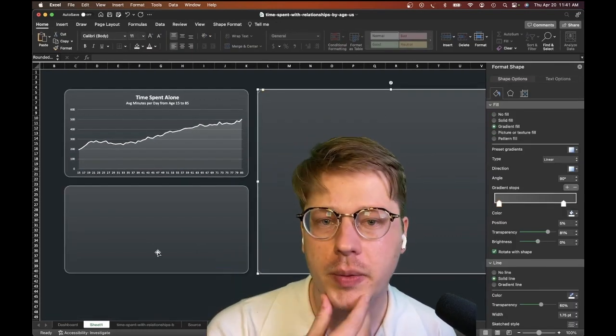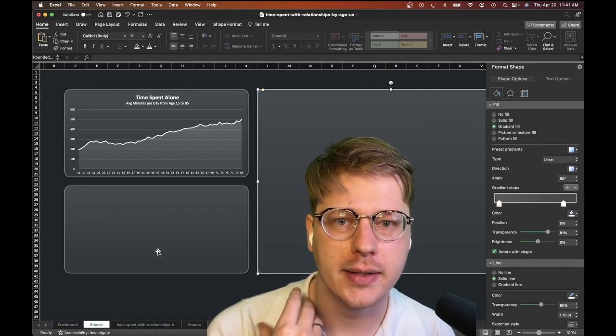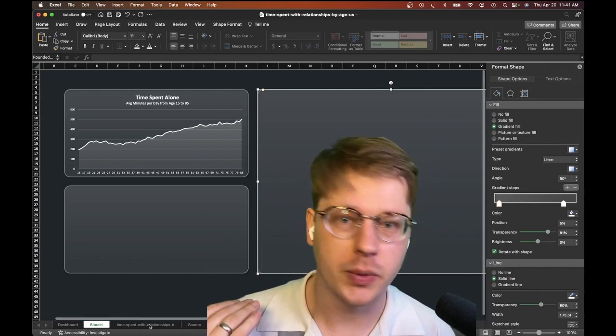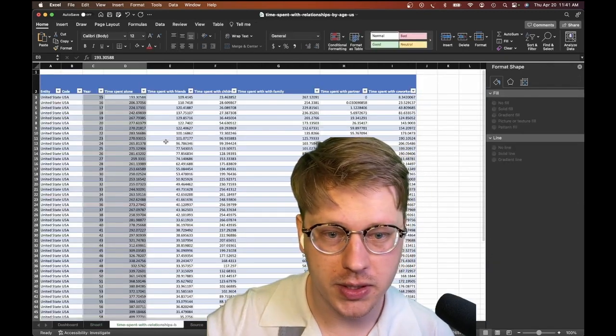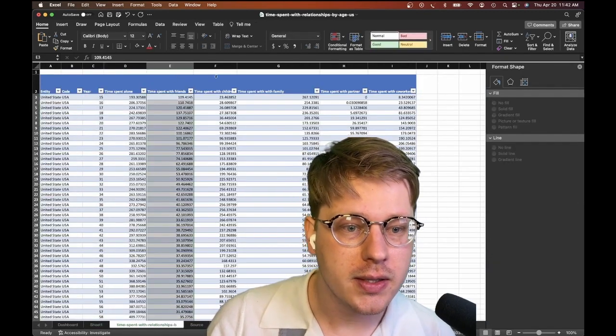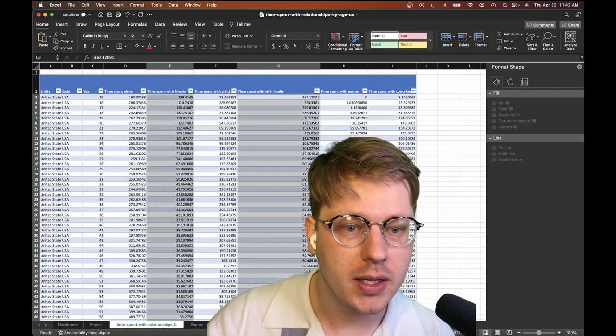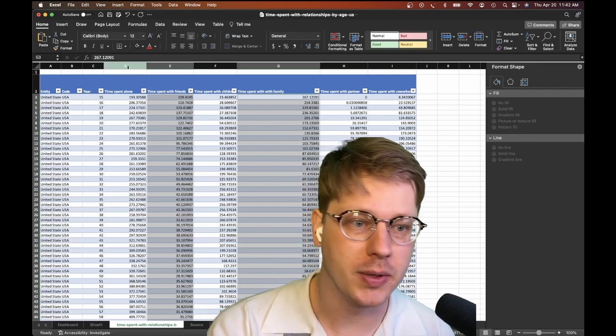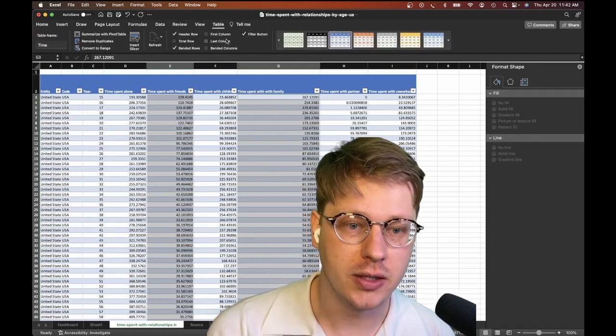Now we've got another chart we wanted to do. We were going to show our time spent with friends and time spent with family and how they drop off over time. So we're going to do the same process again. Over to our source data. We want time spent with friends, time spent with family. And keep in mind here, we're not going to select year because we did that last time and year didn't go in the right place. We're just going to select the two series we want.